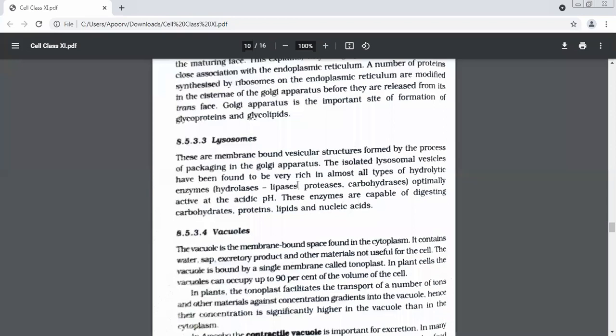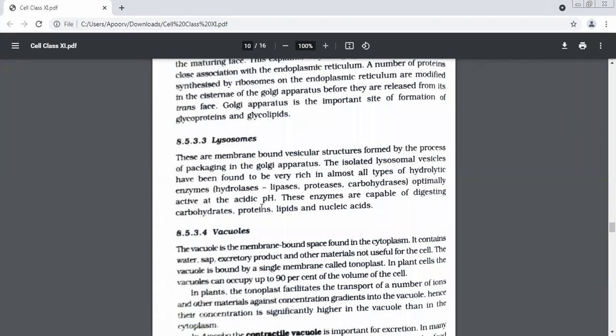We have different categories. Those which can digest lipids are called lipases. Those which can digest proteins are called proteases. And those which can digest carbohydrates are called carbohydrases. They become active at acidic pH. But they will only do this function of hydrolyzing or digesting at what pH?